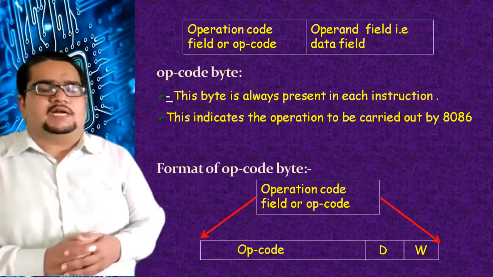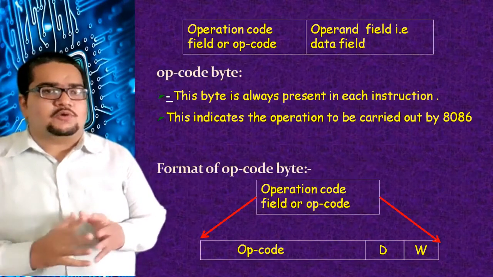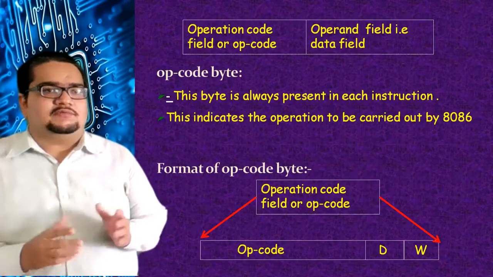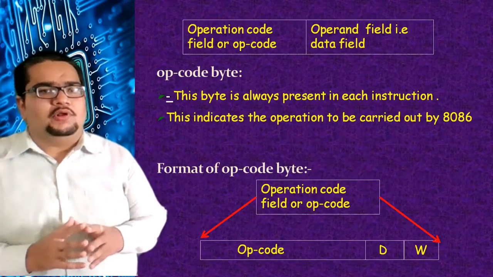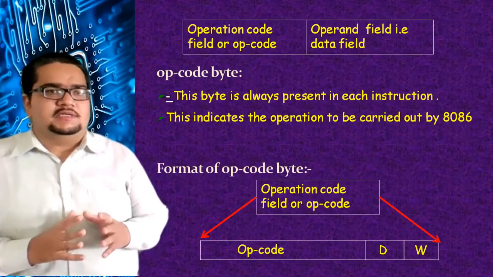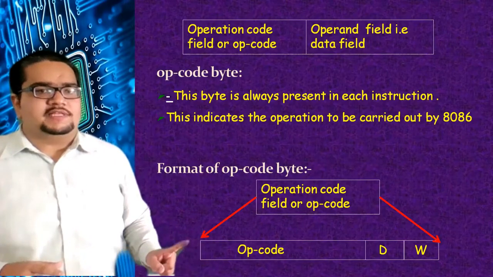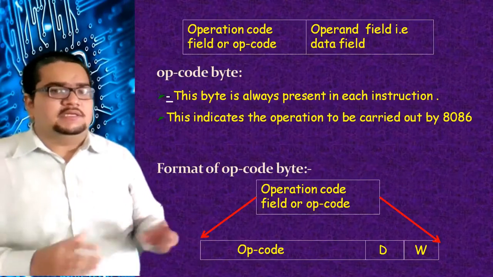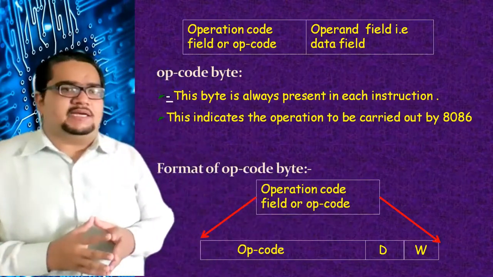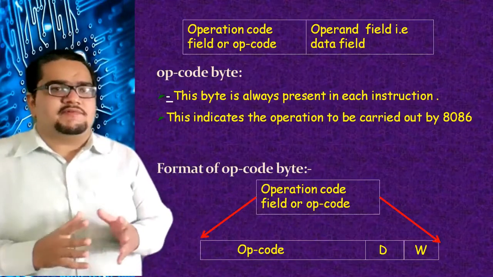But before going into that, there is another thing: the operational code, the opcode structure. The opcode is 1 byte in length. That 1 byte has 3 different fields, and you can find that here. The opcode of an instruction will be up to 6 bits, then followed by 2 bits. One is called bit D and another is called bit W. So what are these things? We will check it out.